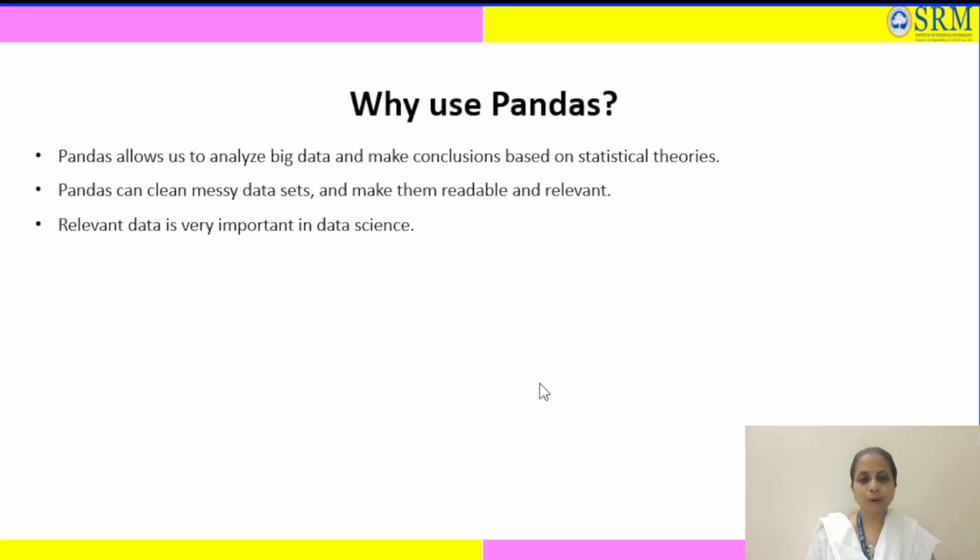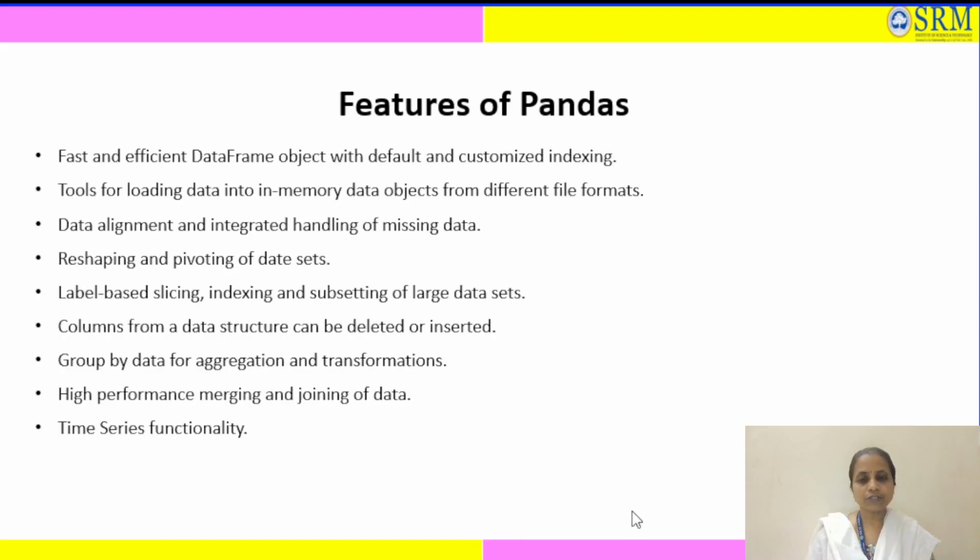So why do we use Pandas? Pandas allows us to analyze big data and make conclusions based on statistical theories. It can clean messy data sets and make them readable and relevant. Relevant data is very important in data sets. Now we'll see the features of Pandas one by one. As you can see, there are nearly 8 to 9 features. So actually Pandas is a very good library that you can use for efficient processing of data.